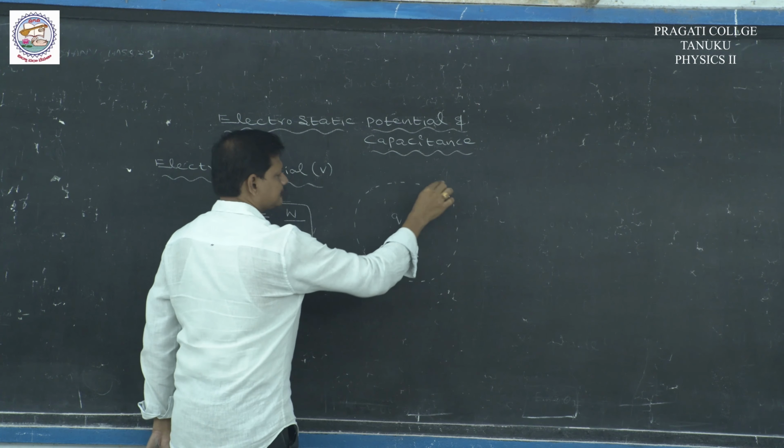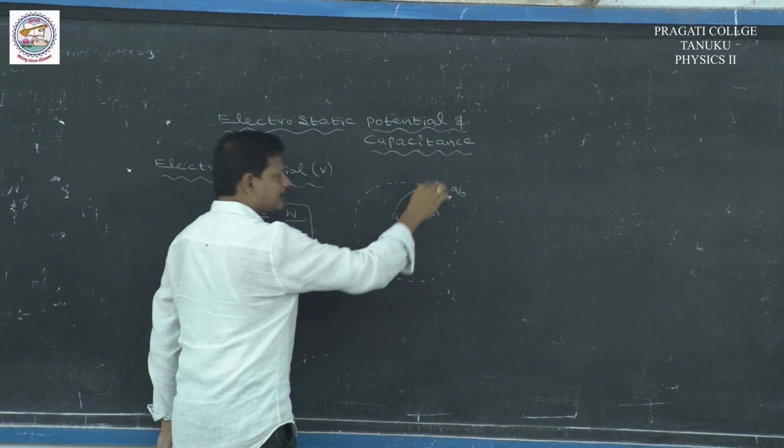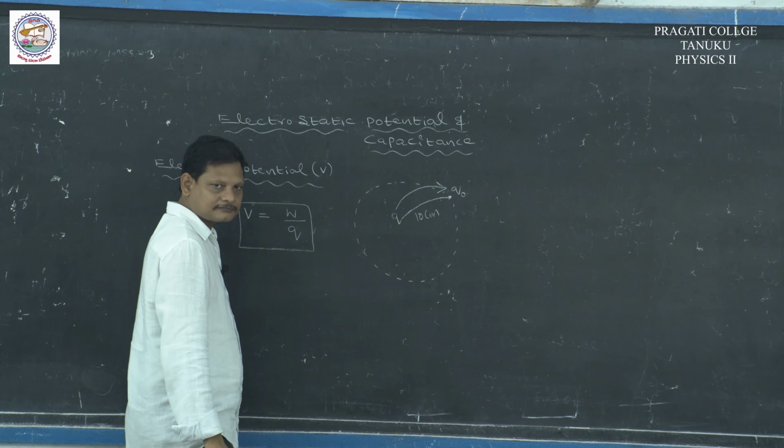If a test charge Q naught is at 10 centimeters, the charge Q exerts a force on Q naught. If Q naught is shifted to 11 centimeters, there is no influence of Q on Q naught, because the test charge Q naught is out of the field.